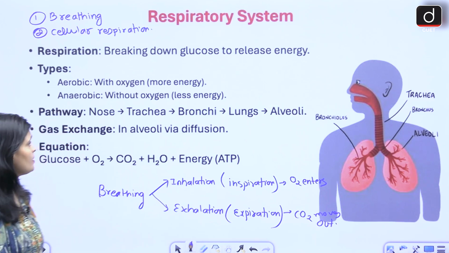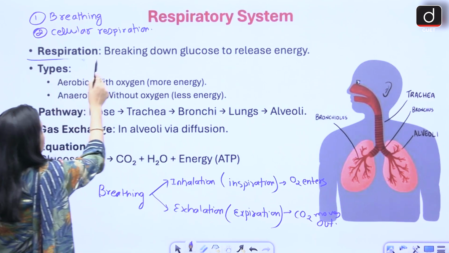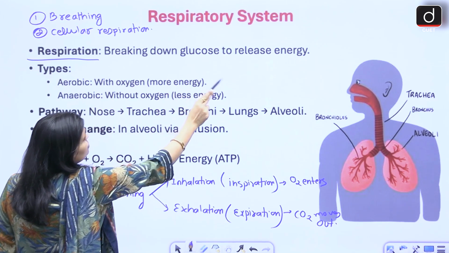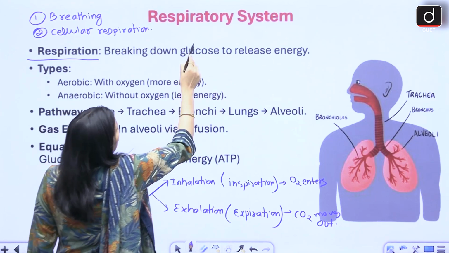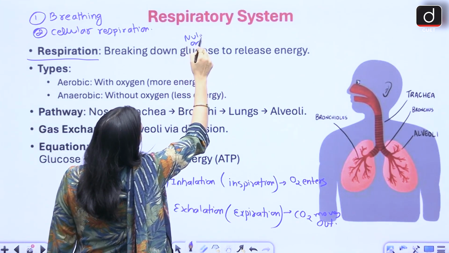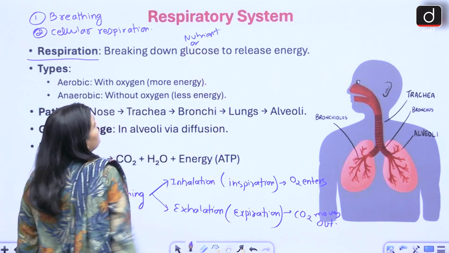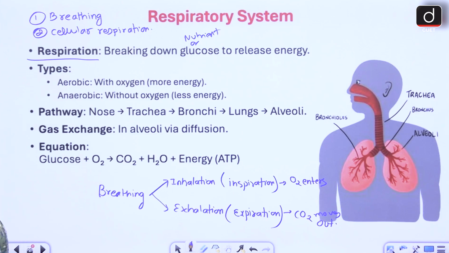So basically, what is respiration? Breaking down glucose or nutrient to release energy. What are the two types of respiration? Aerobic and anaerobic.